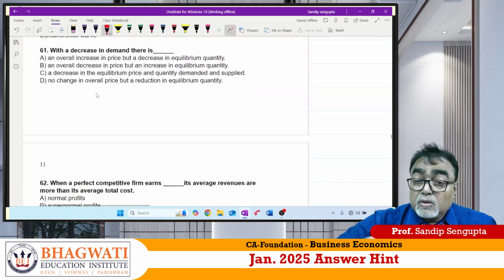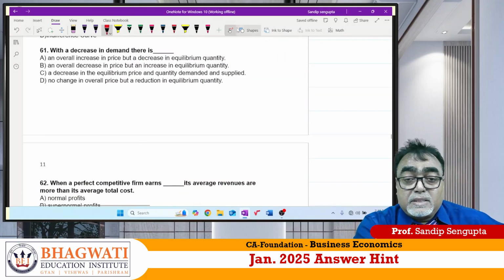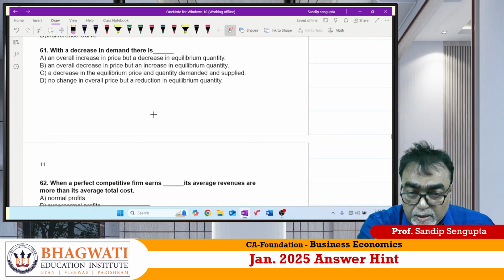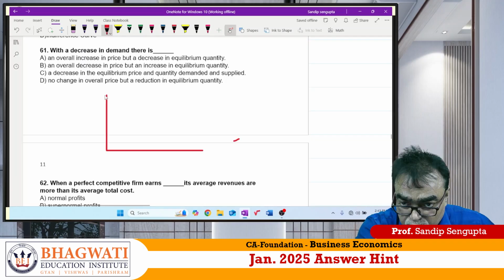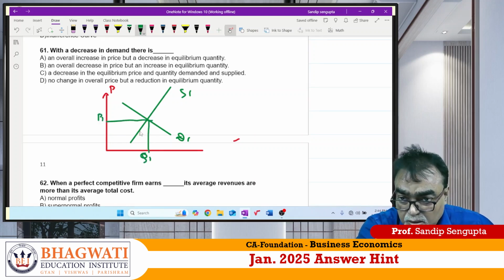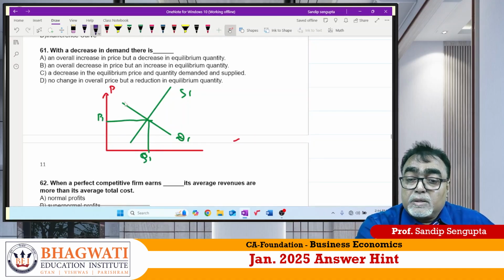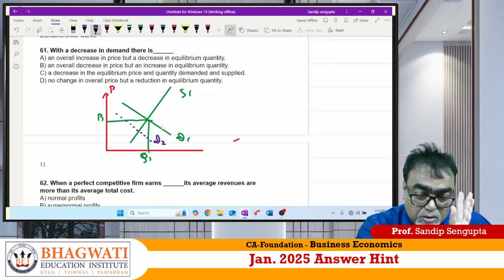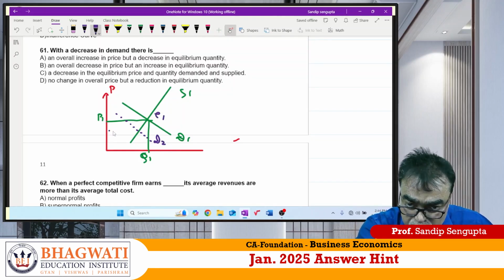61. With a decrease in demand there is. To explain, I am using the help of a diagram. Take the initial demand curve, initial supply curve, initial equilibrium. Decreasing demand, what does it mean? Demand curve will shift downward, correct or not? So what is happening?